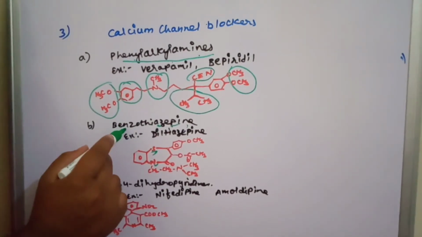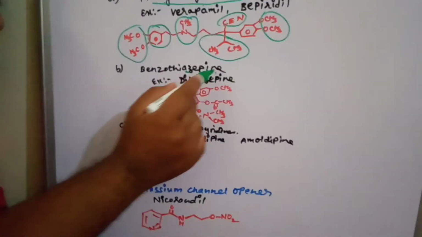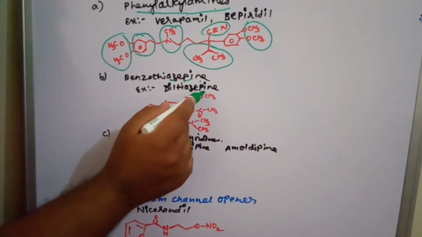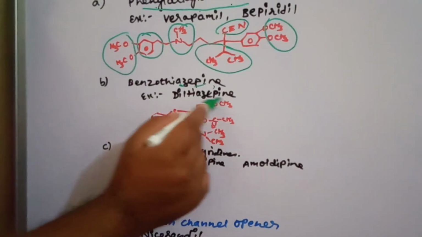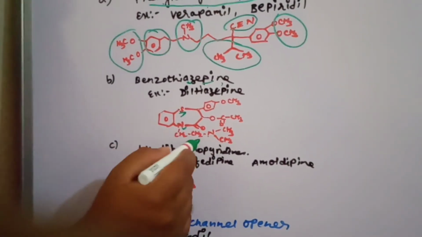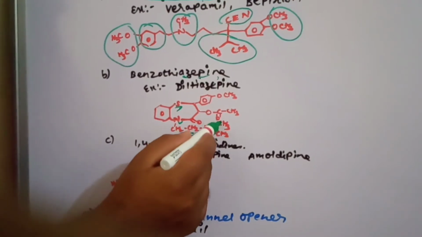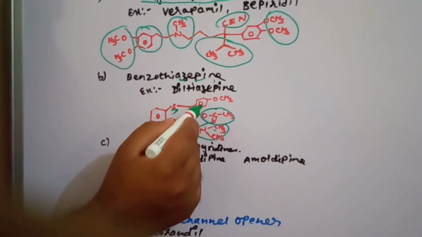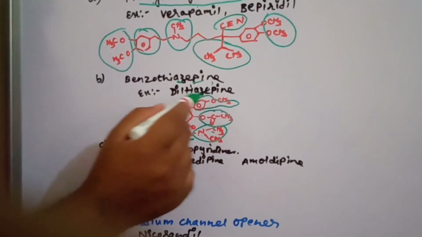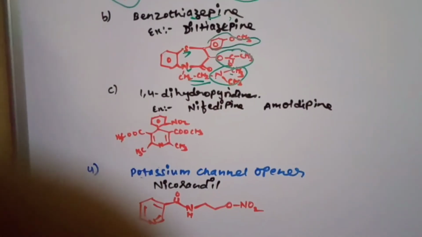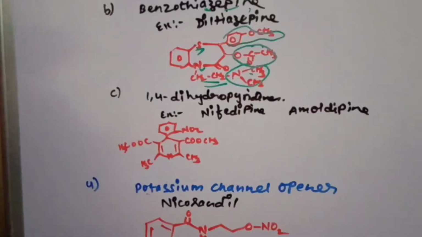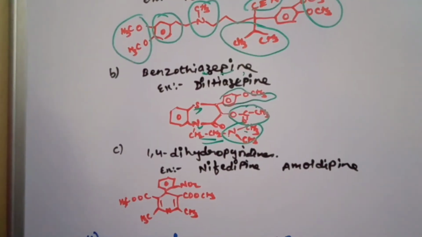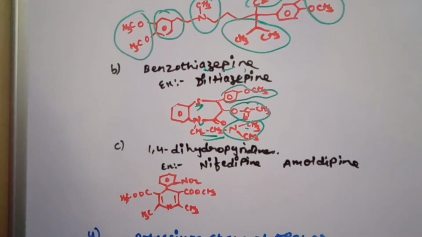It is fused with benzene. That's why we call the name benzothiazepine. So the example is diltiazem. Diltiazem has a 7-membered ring containing an alkyl group, amine group, and also ester groups and an aromatic group with the substitution of a methoxy group. Okay, so that is a benzothiazepine. Remember, thiazepine means a 7-membered ring containing sulfur and nitrogen.